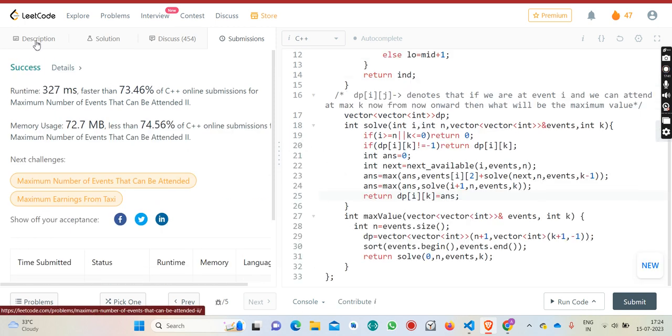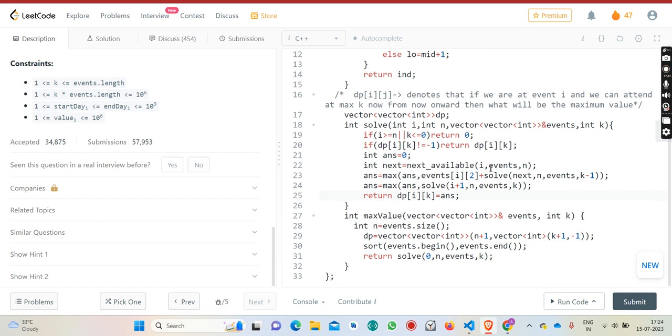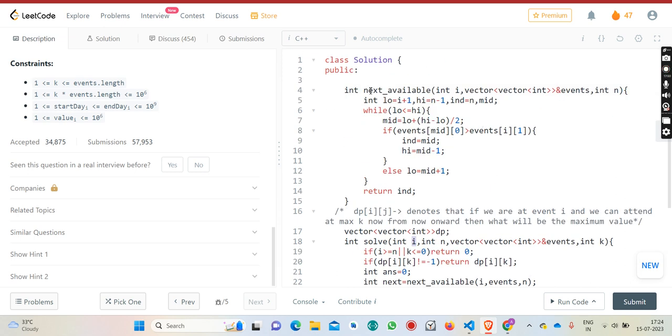So talking about the time and space complexity, what would be the time complexity here? I am checking at each index, and I am using binary search.